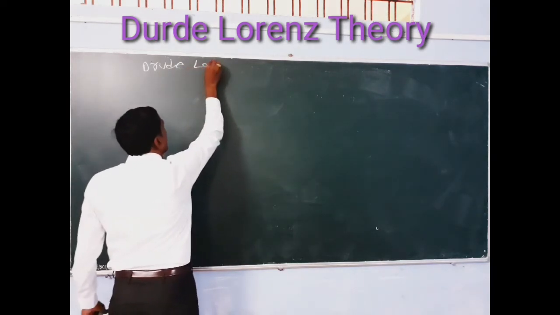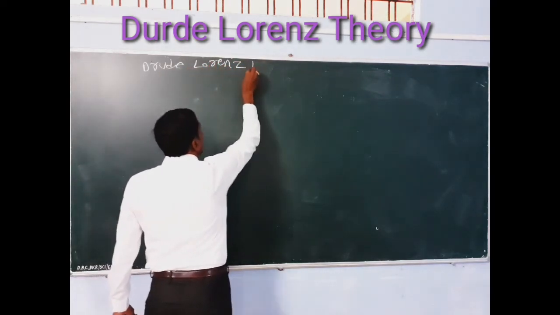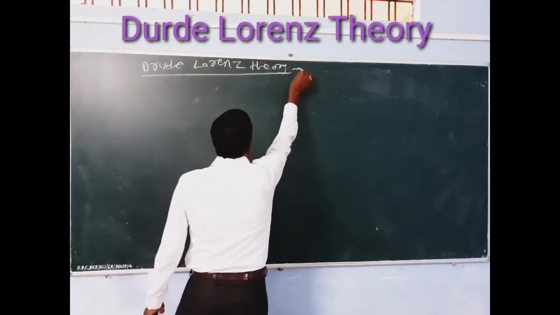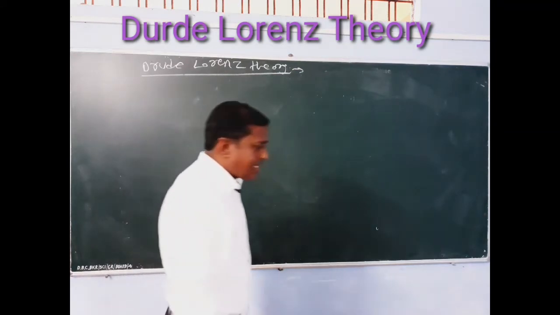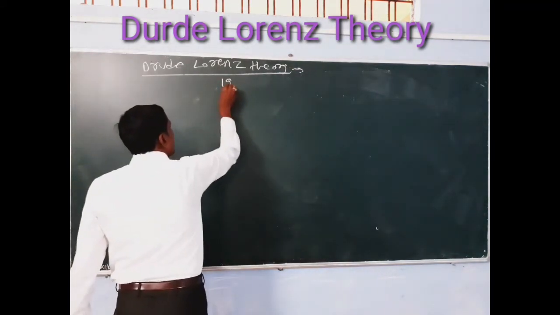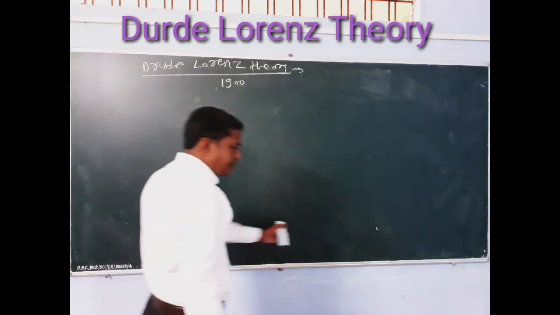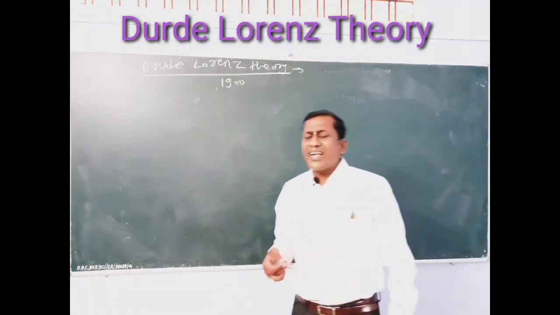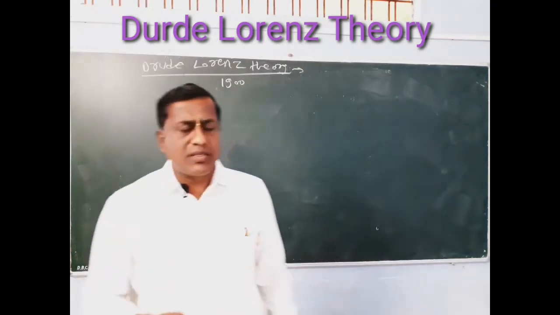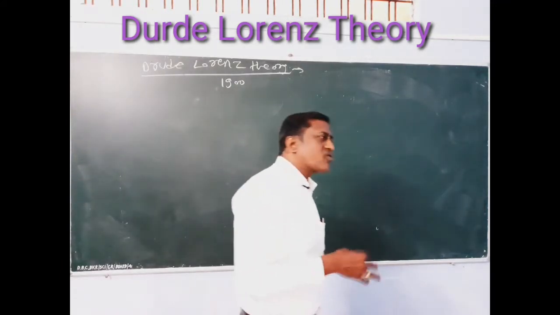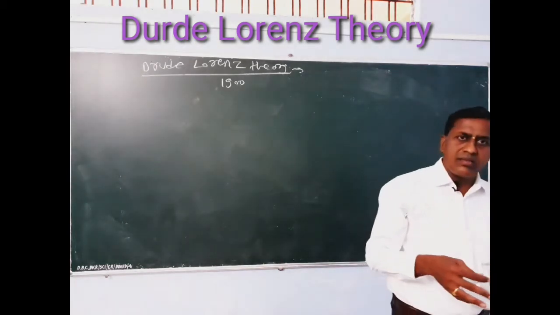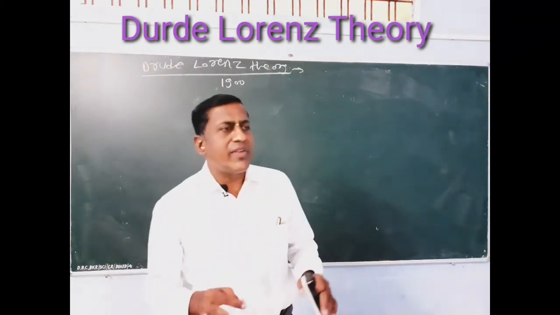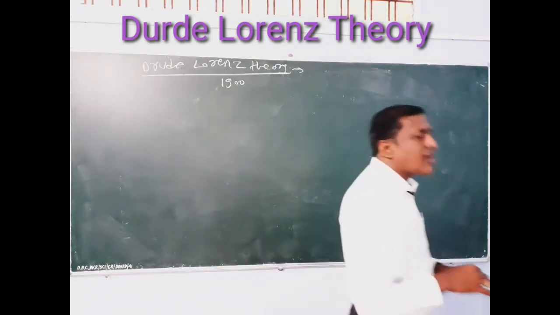Drude-Lorentz theory. In 1900, Drude says that any metal contains a number of free electrons. These electrons are stationary when we do not apply any external field.